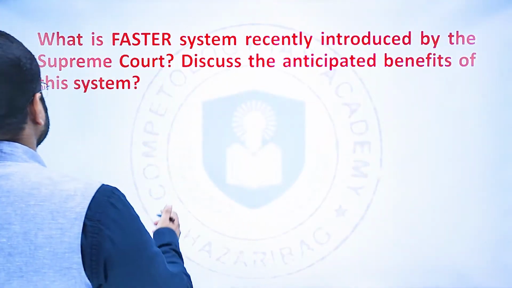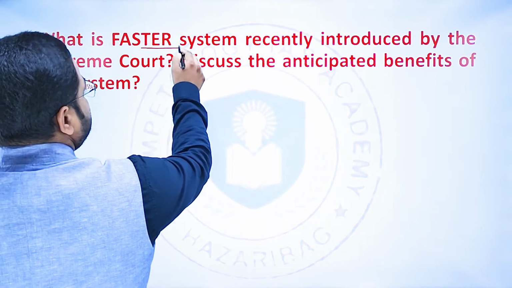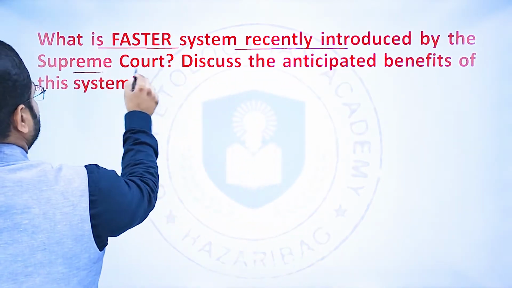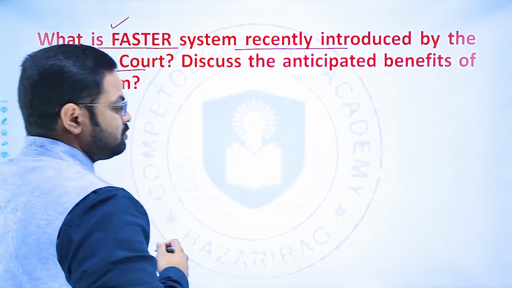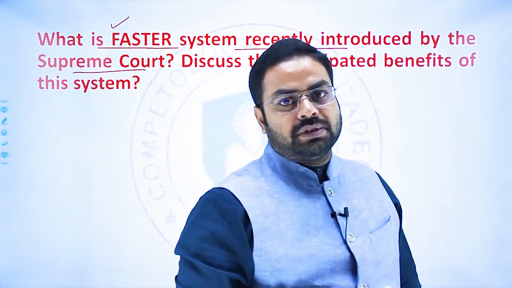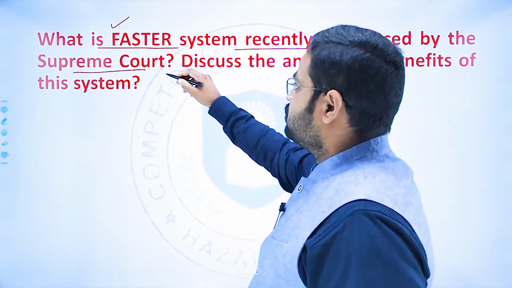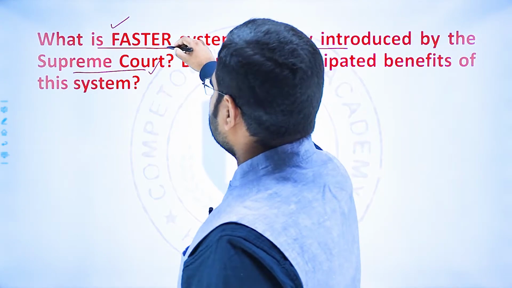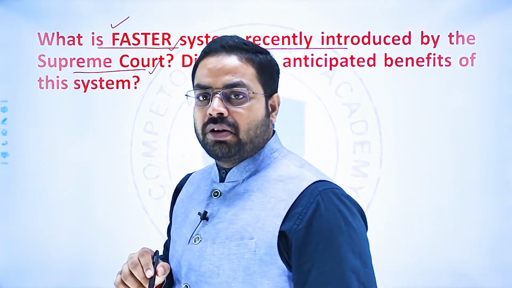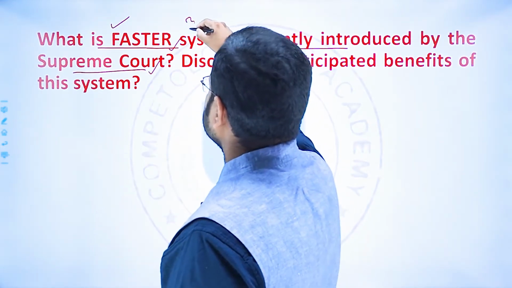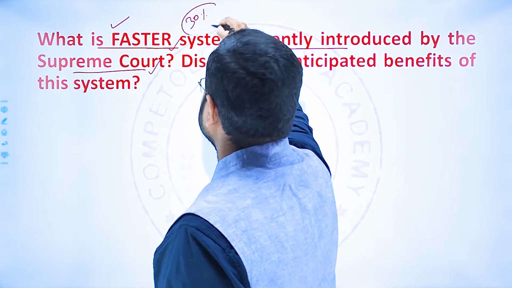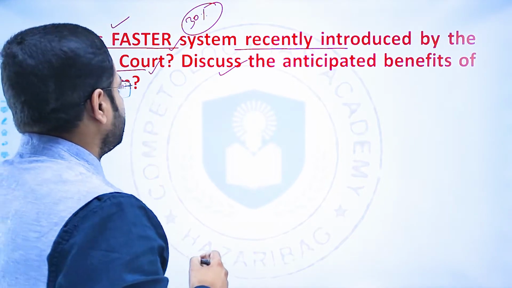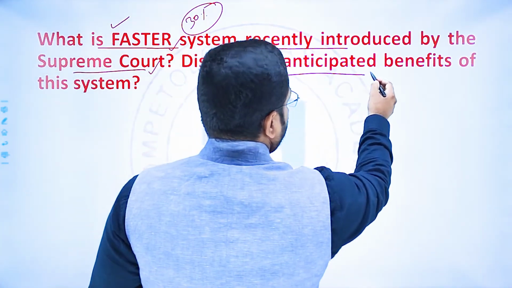So here today's question is on the FASTER system that has recently been introduced by the Supreme Court. The first part of the question is, what is the FASTER system? Recently the FASTER system has been introduced by the court. However, the weightage of this part will not be that much. It would contain only 30% weightage. And the rest of the question carries more weightage, that is, discuss the anticipated benefits.